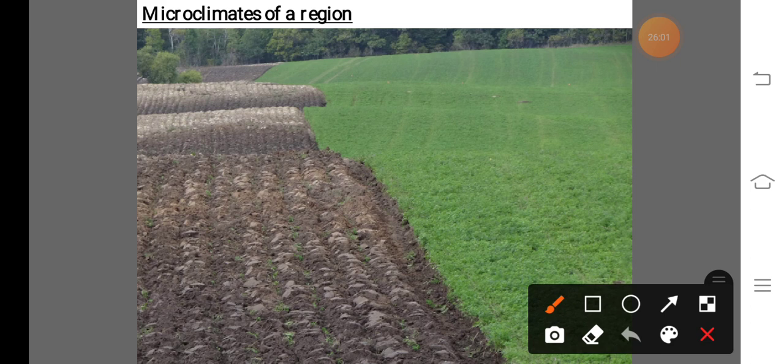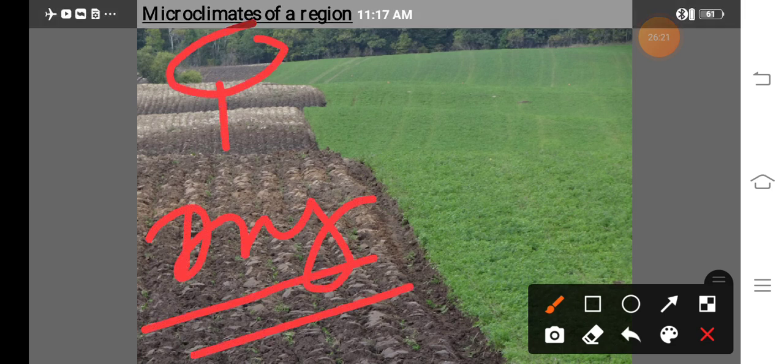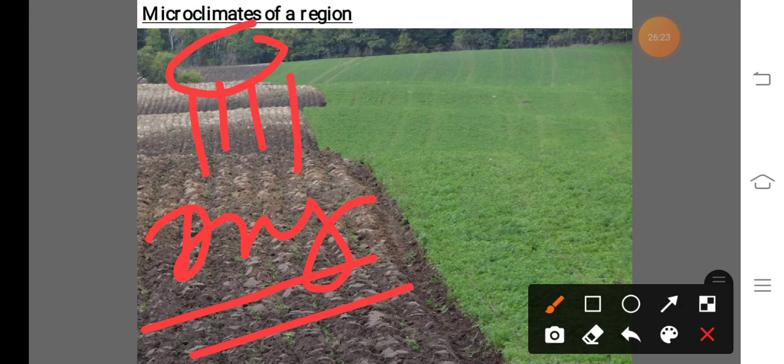Evaporation means loss of water in the form of water vapor from the soil surface or water bodies, and due to evaporation, the atmospheric humidity of that area increases. So this is about the wet region. In case of dry soil, after receiving the maximum solar radiation, it becomes crushed. That means the surface of that soil is crushed, that means broken.